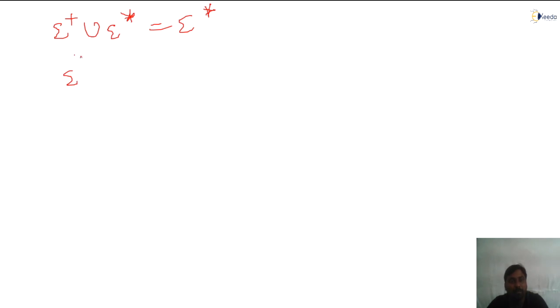Now if I take sigma plus intersection sigma star, what will I get? Sigma plus only. This is an important point, all of you. Sigma plus intersection sigma star, because in the sigma star we have sigma plus and epsilon extra. Common, if you take, you will get sigma plus only. These are the points we can observe on power of alphabet, all of you. Out of which one important point you should understand: sigma star is a Kleene closure. It includes everything from the alphabet. Sigma plus starts from length 1 onwards. So I hope you are getting it. Please note down everything.